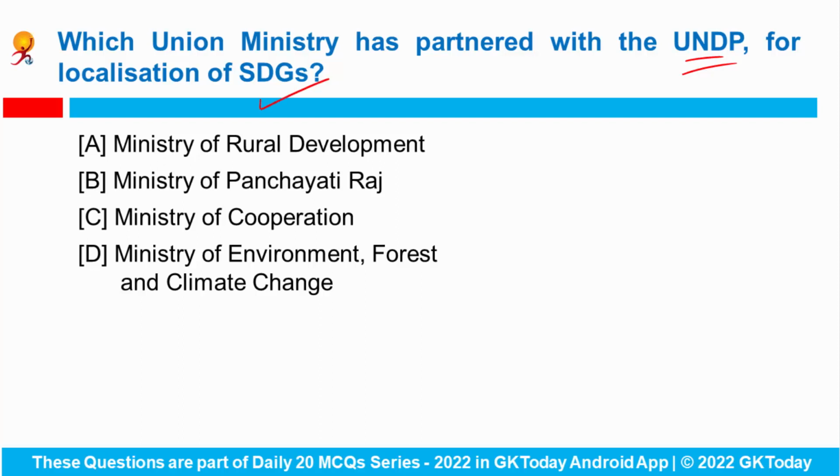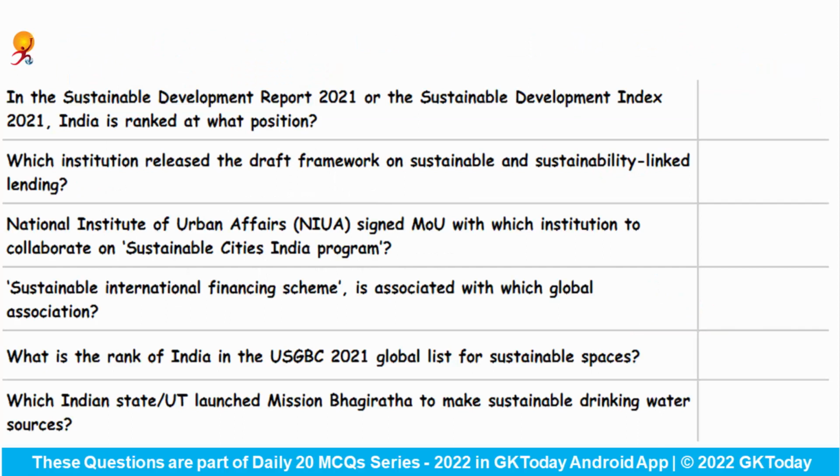Goals? So the Union Ministry of Panchayati Raj and the United Nations Development Programme have signed an agreement to collaborate in the areas of knowledge sharing and strengthening the localization of the Sustainable Development Goals. So this partnership will help in focusing on Panchayati Raj institutions, which is actually a critical component of local self-governance while planning and implementing the programs. Okay, now coming to the question slide.